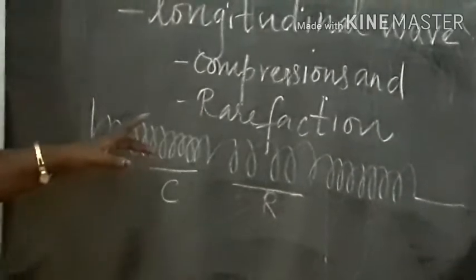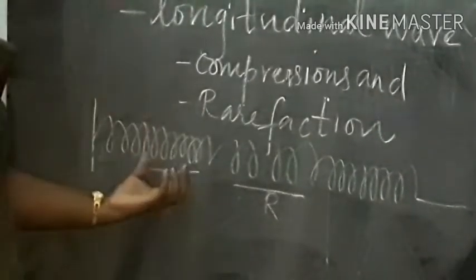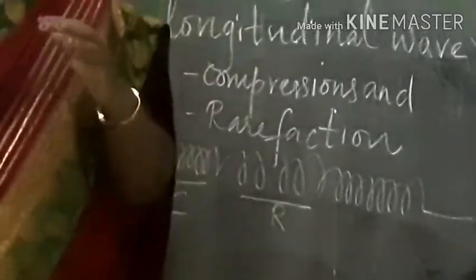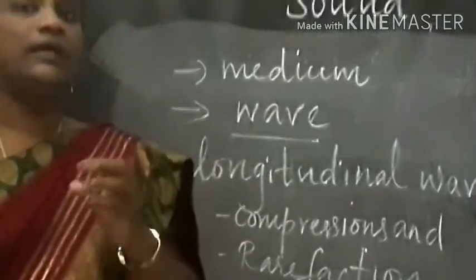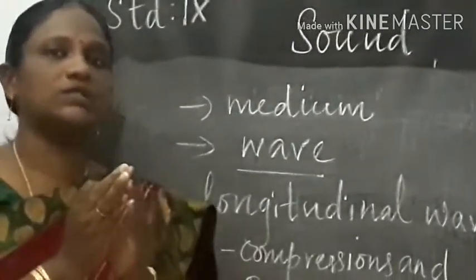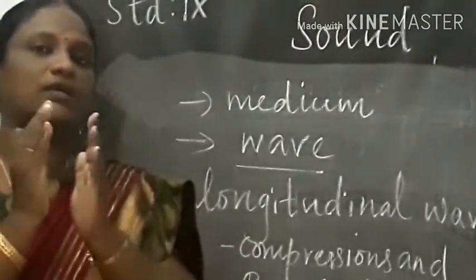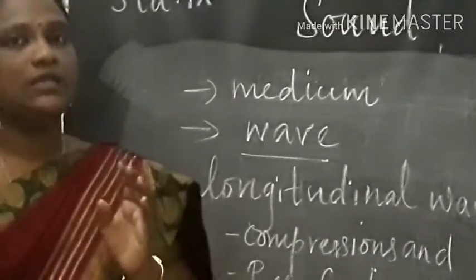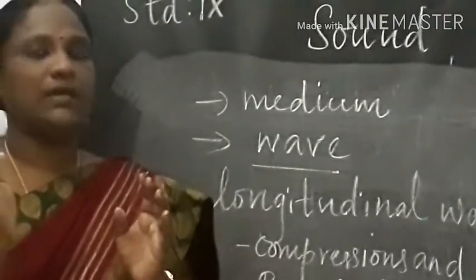This is just an example, but likewise, when waves travel in the form of longitudinal waves, at some points the particles will be very close, and at some points the particles will be a little apart. There will be spaces in between the particles.